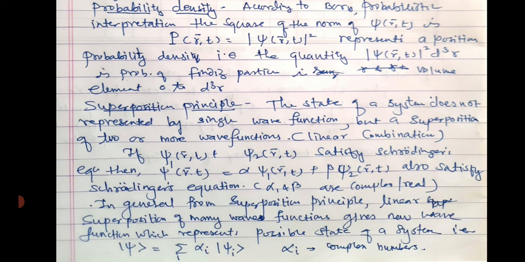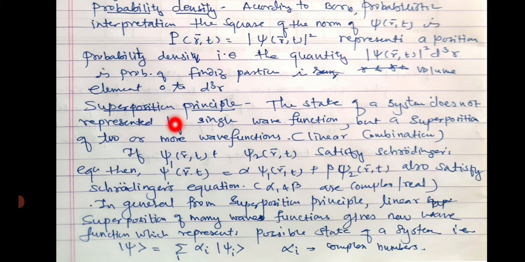According to Max Born, the probabilistic interpretation of the square of the norm of the wave function is P of r and t equals mod of psi of r t its square. This represents probability density. So probability density means the quantity mod psi of r t square d cube r is the probability. This is a dimensionless quantity. This is the probability of finding the particle in the region r and r plus dr.